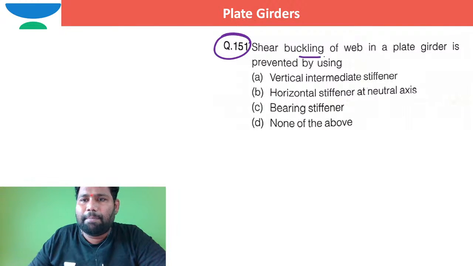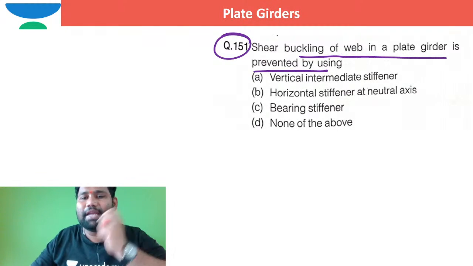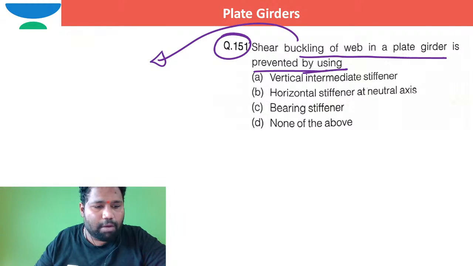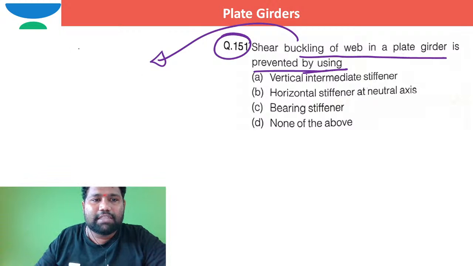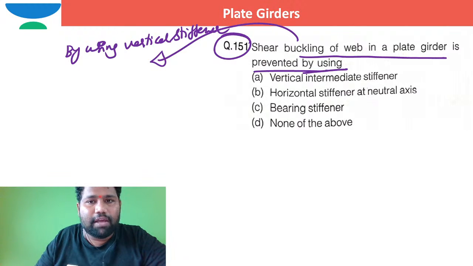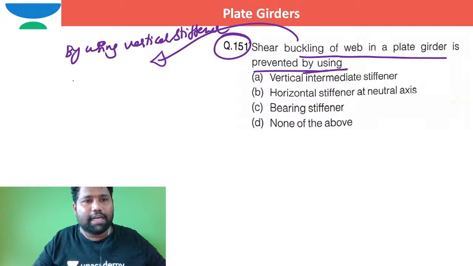Shear buckling of web in a plate girder is prevented. How can we stop the shear buckling of the web? I can say by using vertical stiffener. The shear buckling of the web can be prevented by using vertical stiffener.